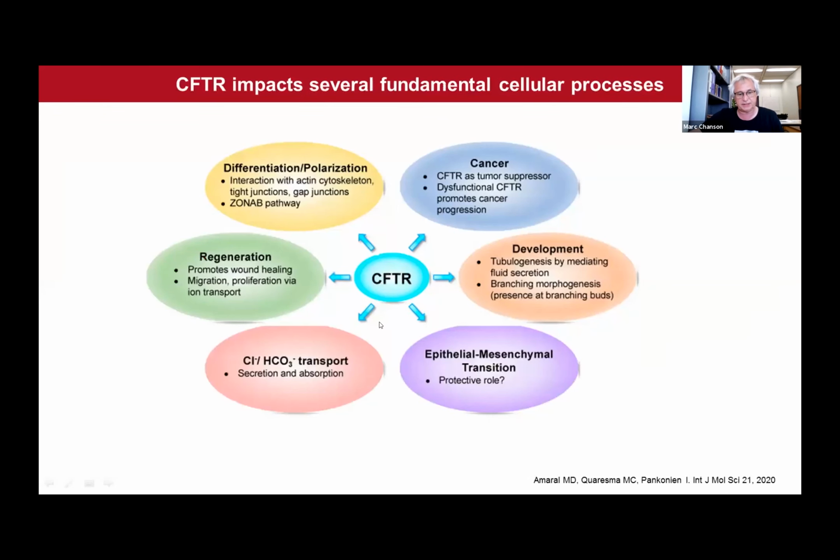So in this context, CFTR is a very interesting protein, not only because it fulfills the chloride and bicarbonate transport as well as water transport, but because it can interact with proteins of the actin cytoskeleton as well as proteins of the junctional complexes, contributing thereby to differentiation and polarization. And of course, this also has an impact on the mechanisms of regeneration of the airway epithelium.